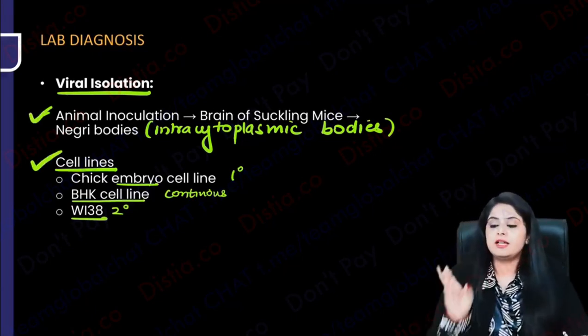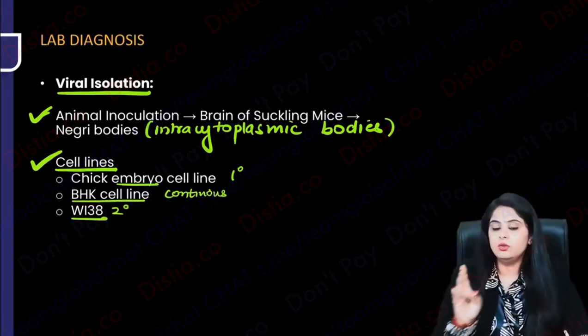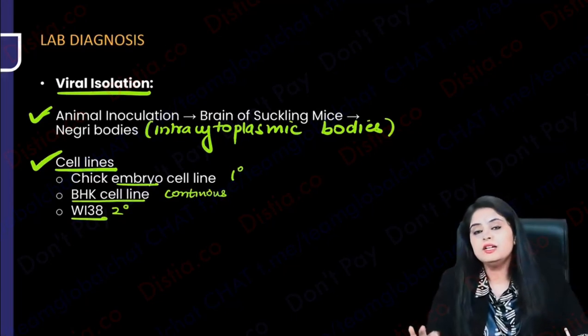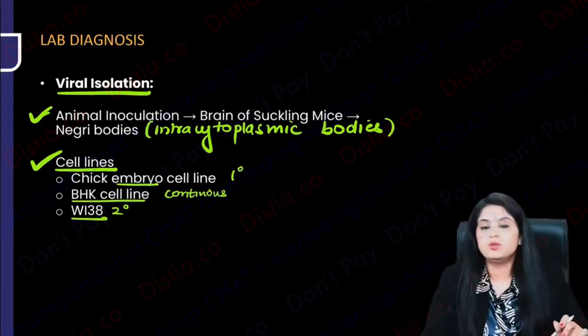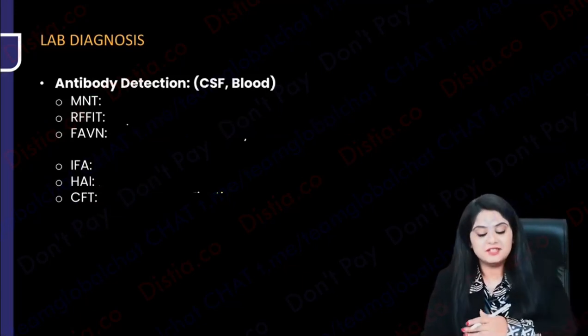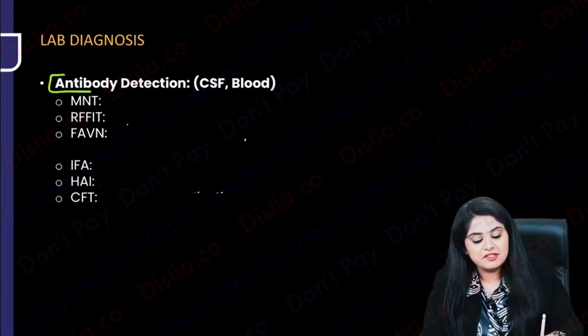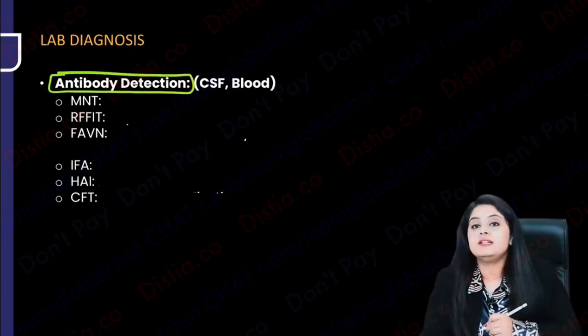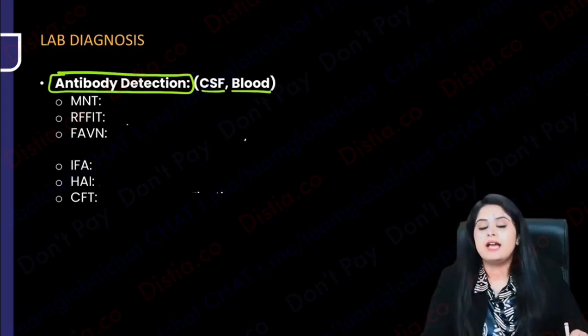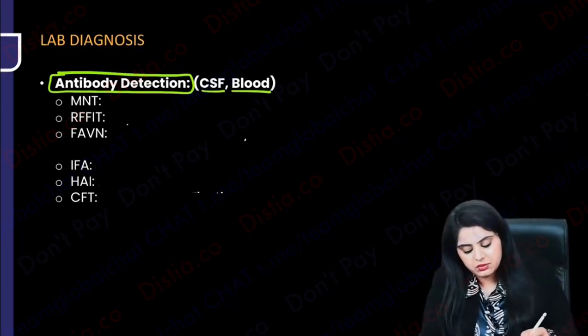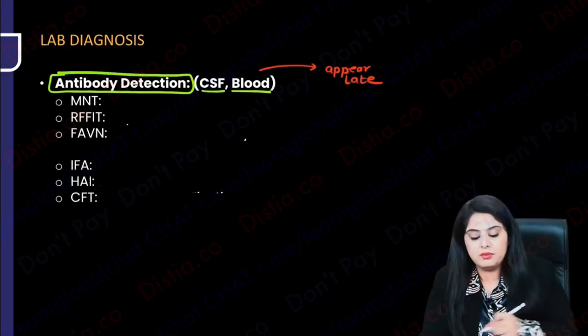So everything, antigen I did, PCR done, virus isolation done. I did not talk about antibody testing, because you might want to run away after it. That is why I saved it for the end. Antibody testing. Firstly, where will rabies antibodies form? Of course, they will form in the blood, but since this is also a neuroinvasive disease, it happens in the CSF. Blood antibodies have a disadvantage, that they appear late. That is the first problem.